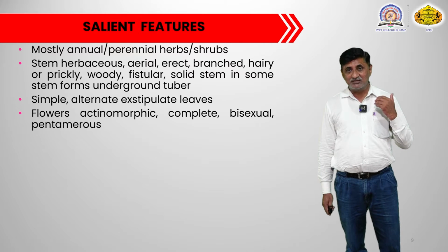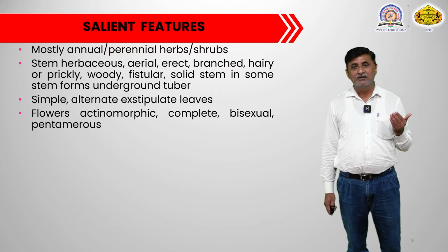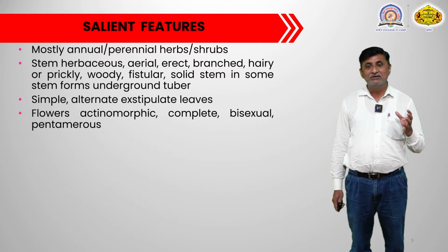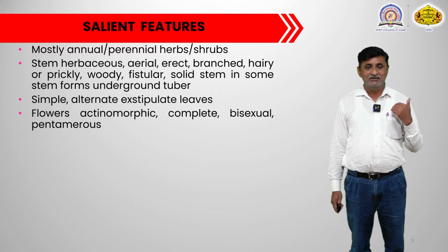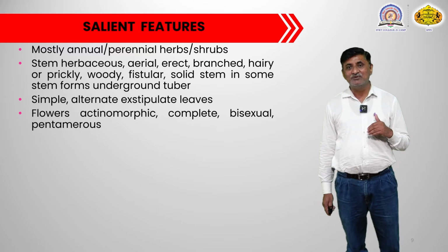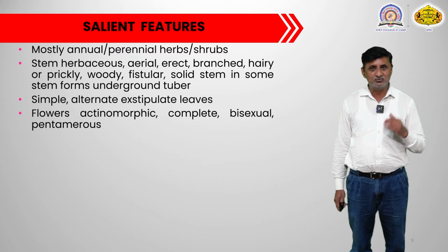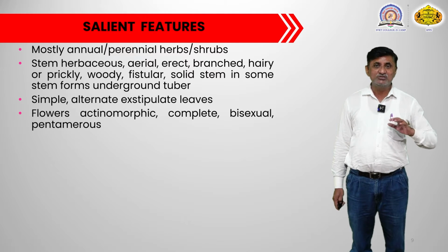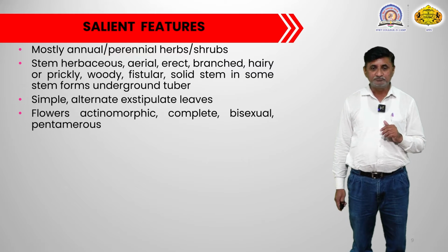Sometimes the older part of the stem may become woody, or fistular or hollow, or may also become solid in some stems, like the underground tuber. For example, the potato plant. Potato plants belong to this particular family, and the underground stem of the potato becomes tuberous, which we call a potato.